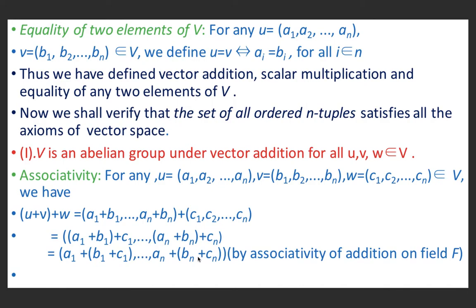In short, I have written ai equal bi for all i belonging to N. Thus we have defined vector addition, scalar multiplication, and equality of any two elements of V.